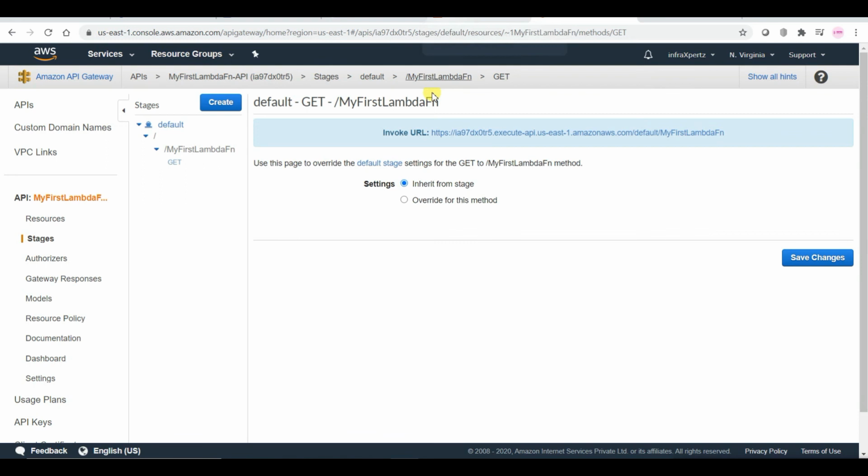I cannot proceed further with this because I don't have my website still present. So this is a basic practical session on your API gateway as well as your Lambda and how you can enable API gateway trigger with your Lambda function.